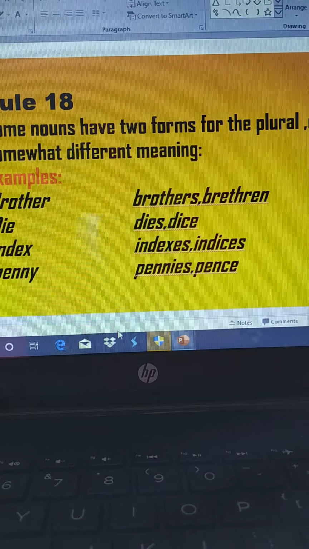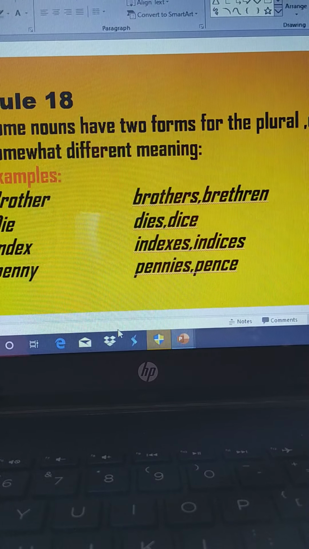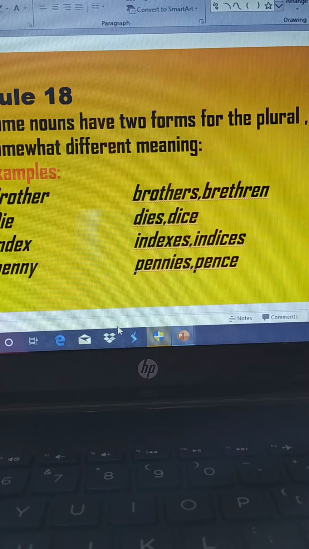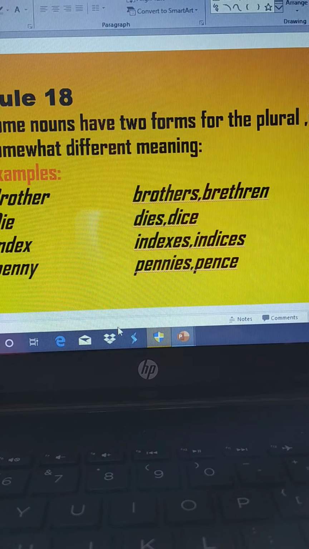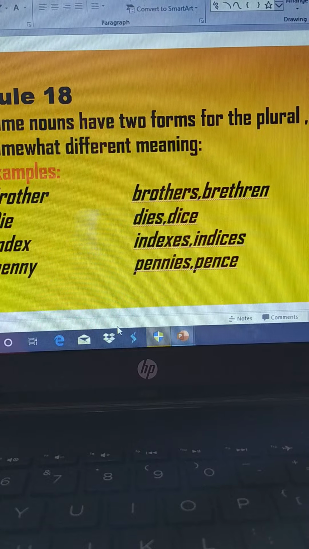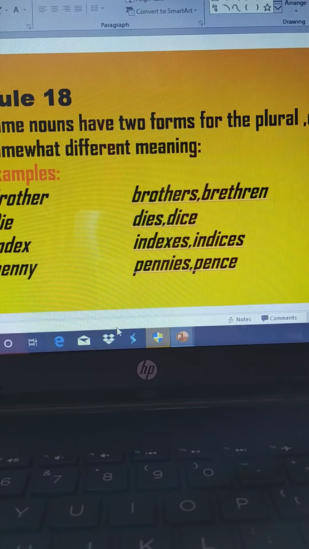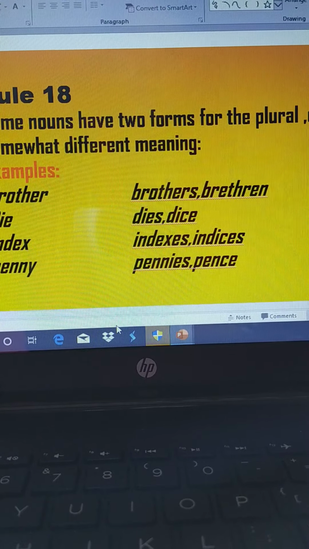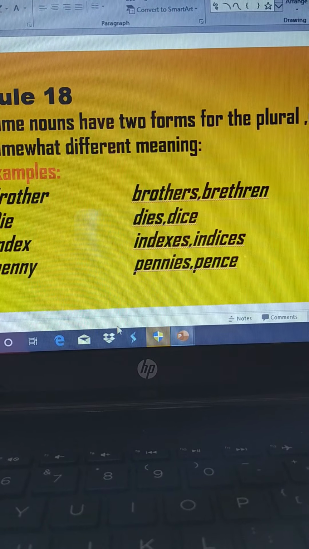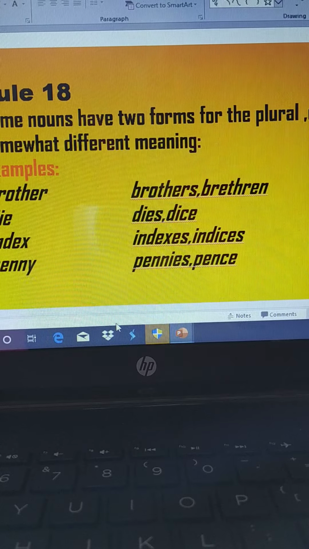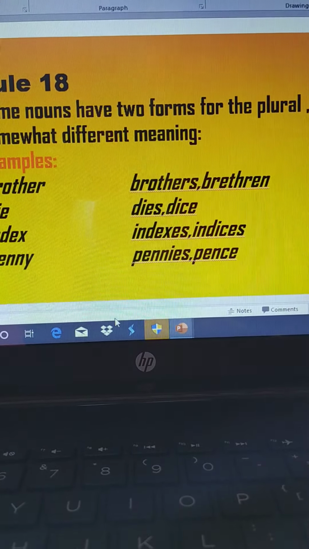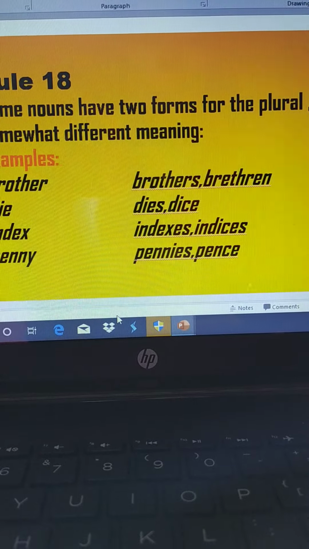Now the word die. Die is transformed into plural, and the words are dies and dice. Now dies has one meaning, and dice has a different meaning. The meaning for dies is stamps for coining, and the meaning for dice is the Ludo dice which you use. I hope you all can connect it, that the Ludo dice can be referred to as dice.